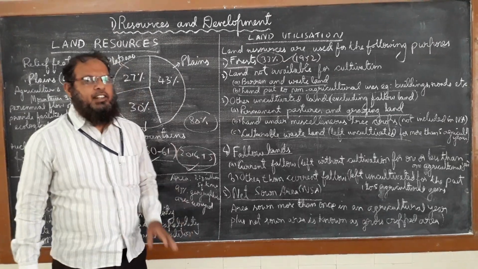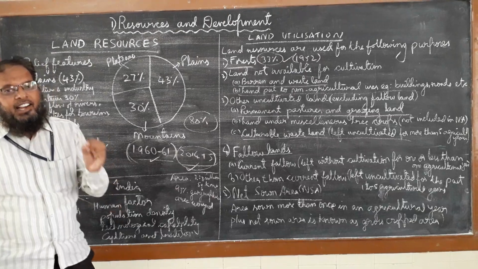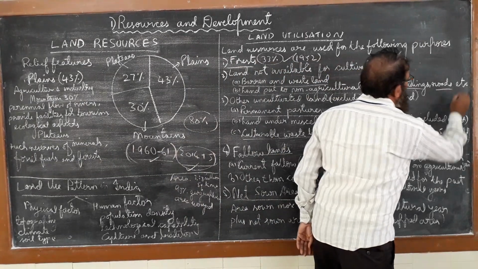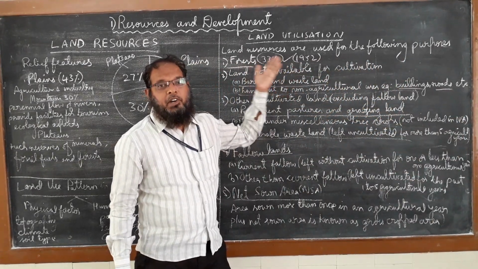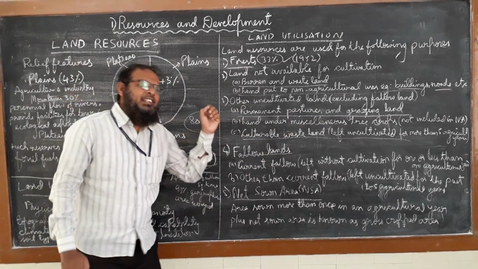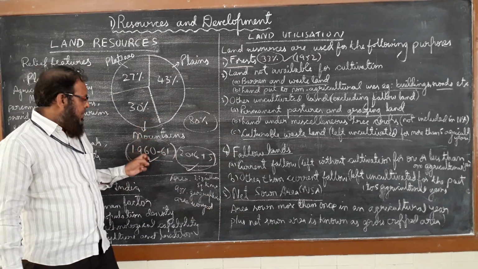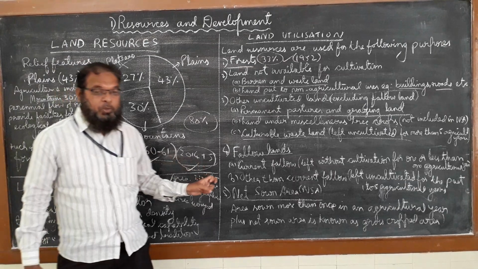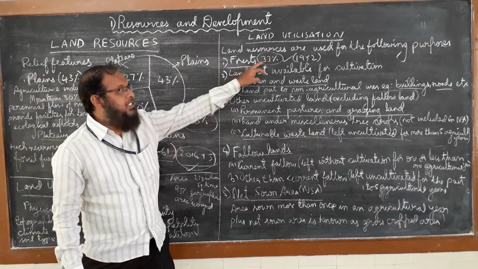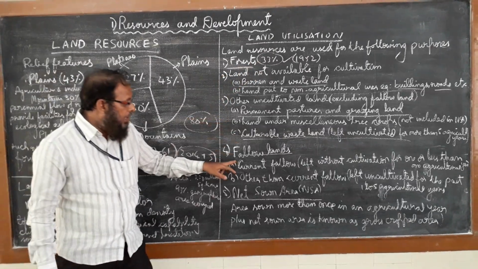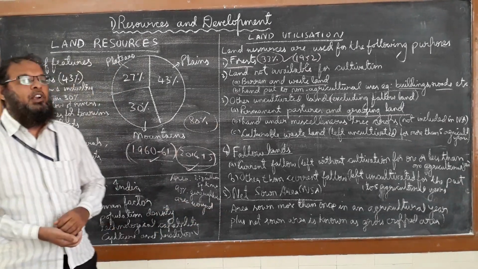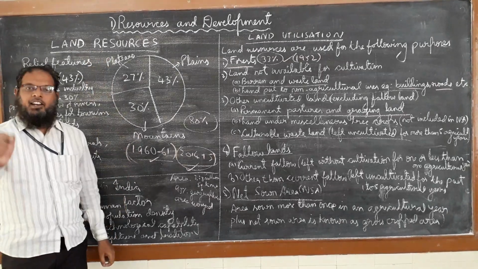There are some new lands which come under non-agriculture activity, like for example building of roads, then construction of buildings, settlements. These are all part of the settlements, which is important. So we can conclude by comparing 1960-61 with 2014-15: in the land use pattern, we have to make the forest area more to make ecological balance. We have to bring the fallow lands under use to make our net sown area more. This will make our agriculture productivity more, and thus we can make proper use of land resources.